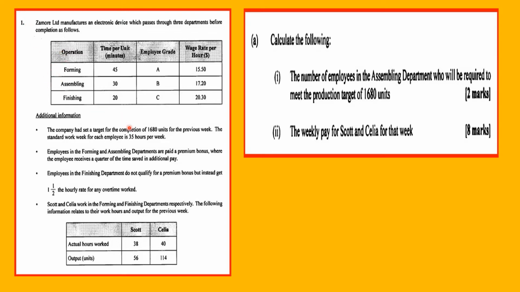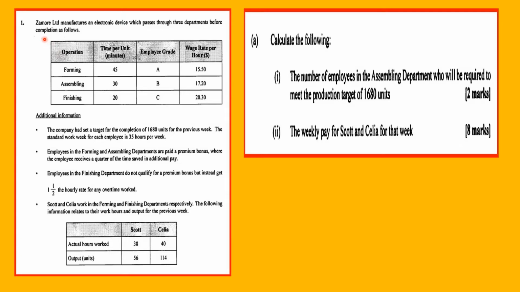Before we get into the question, let's see what they required. It requires us to calculate the following: the number of employees in the assembling department who will be required to meet the production target of 1,680 units, and the weekly pay for Scott and Celia for that week. So this must be 2 employees there, and they have a target production that they want to reach, and they want to find out how many employees it will take to make that.